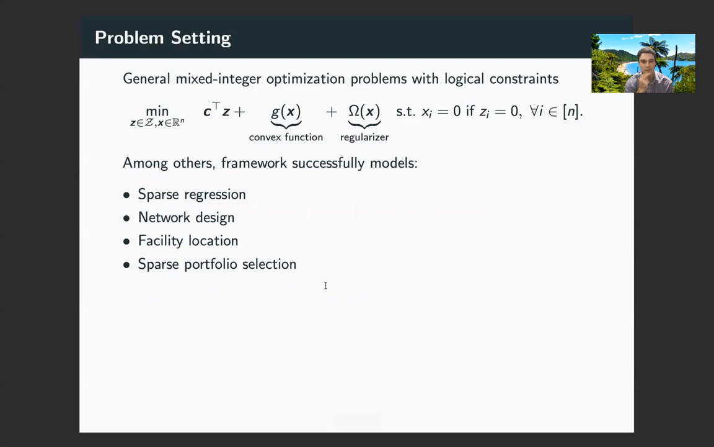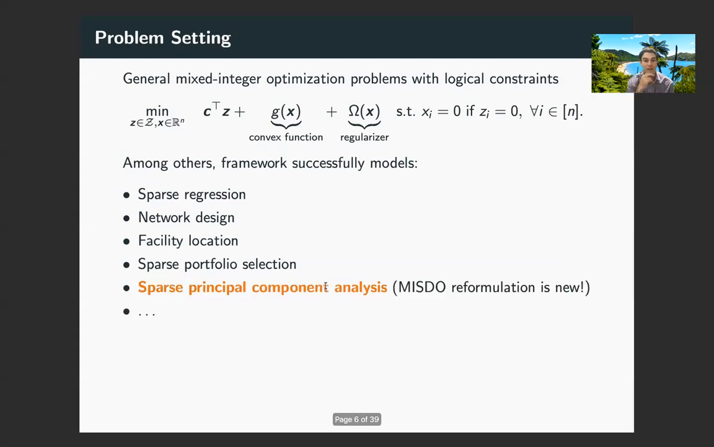In particular, the framework successfully models sparse regression, or best subset selection, network design, facility location, and sparse polynomial selection problems. And moreover, and this is actually a very recent result, we've also discovered that it successfully models sparse PCA, because there is in fact an exact mixed integer semidefinite reformulation of this problem.